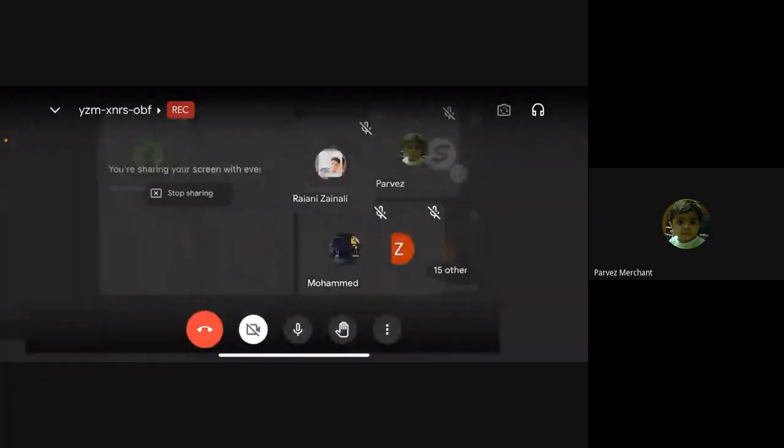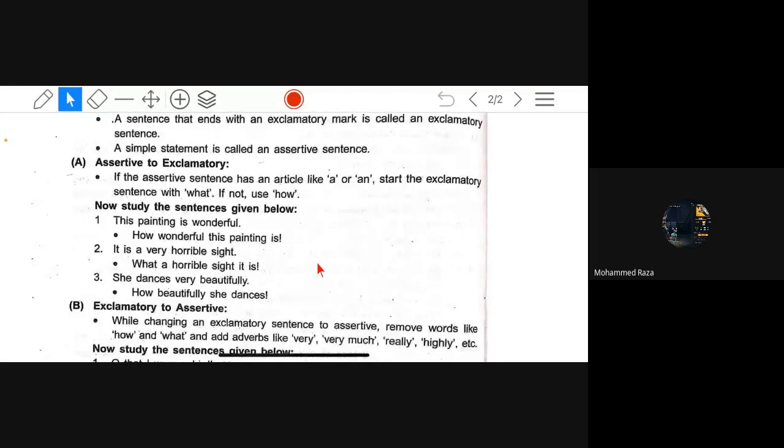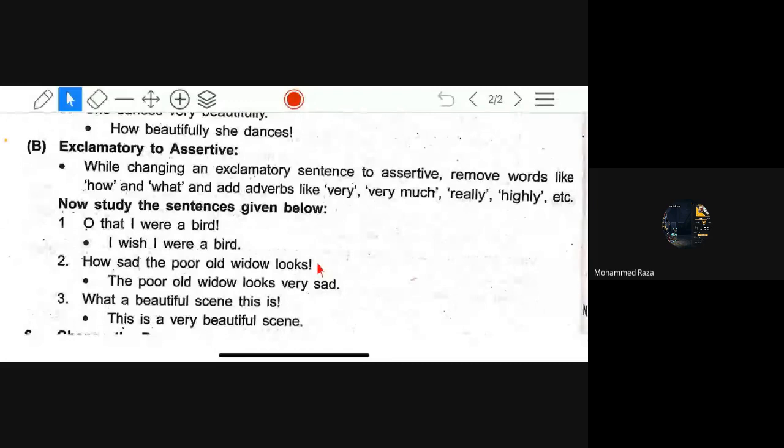Are you all understanding these examples? It is the same rule which I have taught. Assertive to exclamatory. Yes, continue. Exclamatory to assertive. While changing an exclamatory sentence to assertive, remove the...